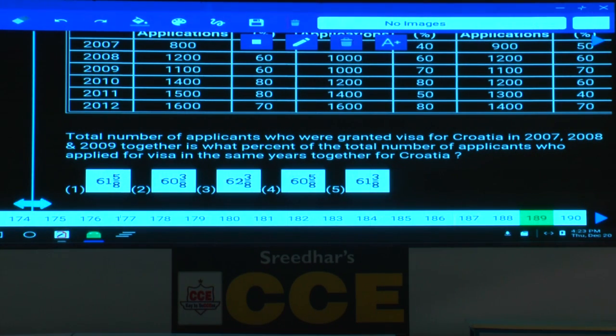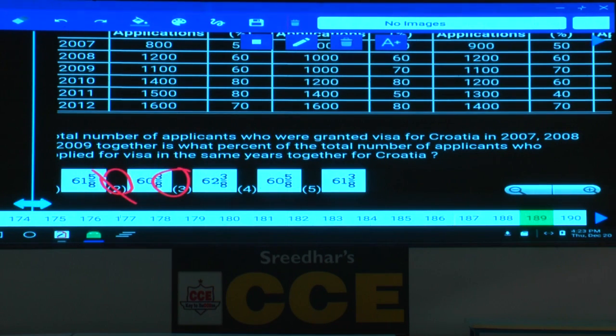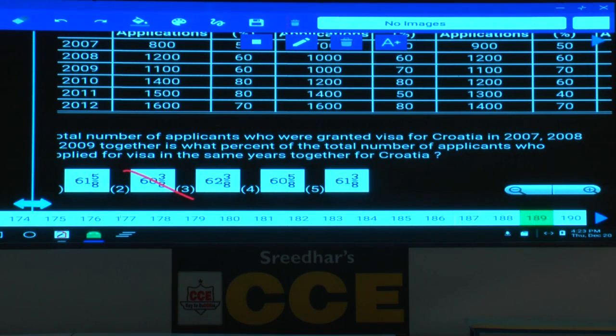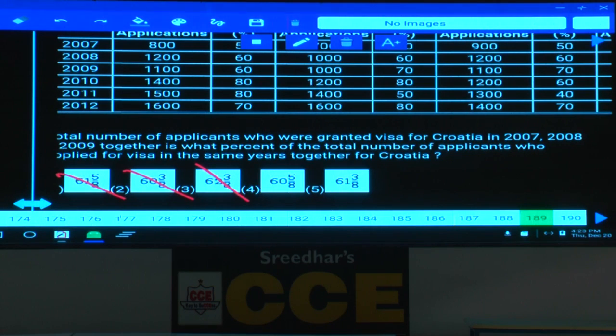Come on, convert mixed fraction to improper. 1 into 8 plus 5. Is that equal to 5? No. Second option. 0 into 8 plus 3. Will it end with 5? 2 into 8 plus 3. Will it end with 5? 0 into 8 plus 5. Yes? That can be your answer, hold it. Next. Last option. 1 into 8 plus 3. Will it end with 5? No. Fourth option, final answer.